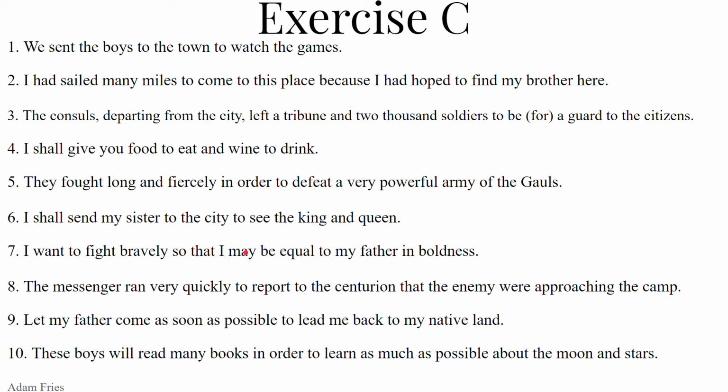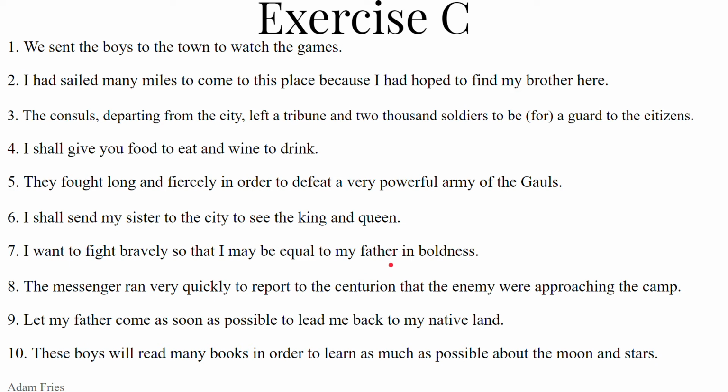We want the present subjunctive because we're in primary sequence. Ut sim equal. Let's use par, paris, a one termination third declension adjective. Sim par takes the dative, equal to my father. Meo patri, the dative of pater, patris, masculine.